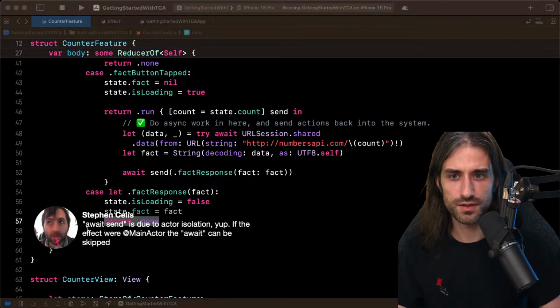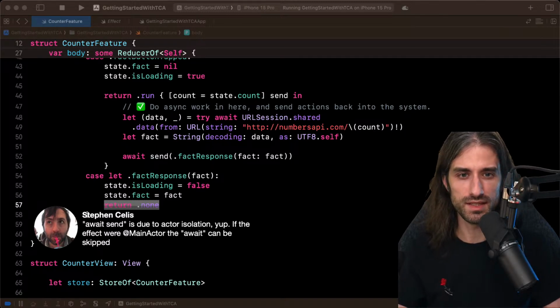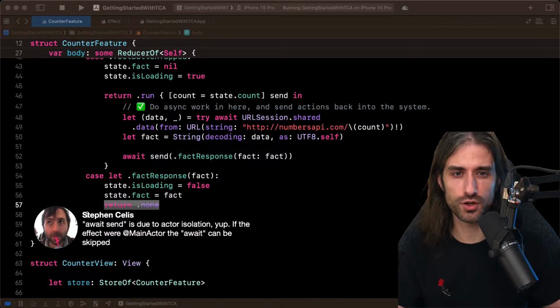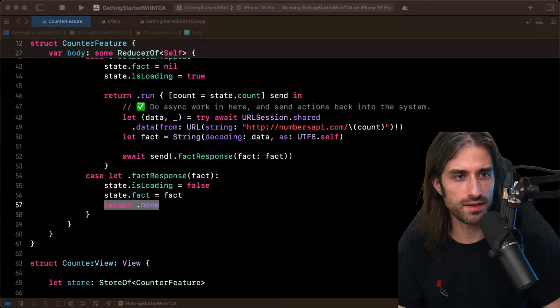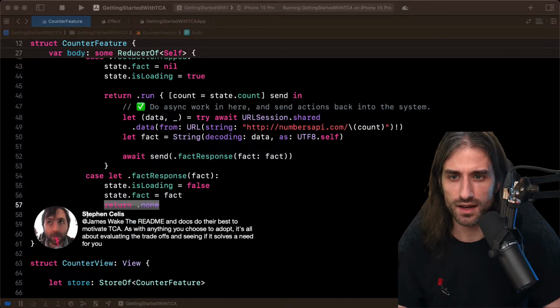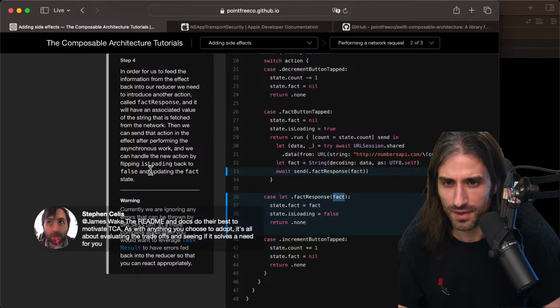I see. So Stefan, you're saying await send is due to actor isolation. Yep. If the effect were @MainActor, then the await could be skipped. Indeed, because then the compiler wouldn't enforce the potential switch to another actor. And then you were answering regarding the README for the motivation for TCA. Perfect. Thank you for answering this question. Okay, let's get back to the tutorial.